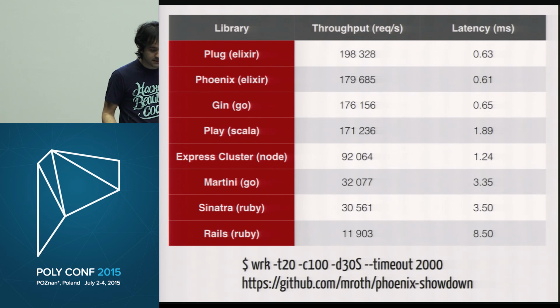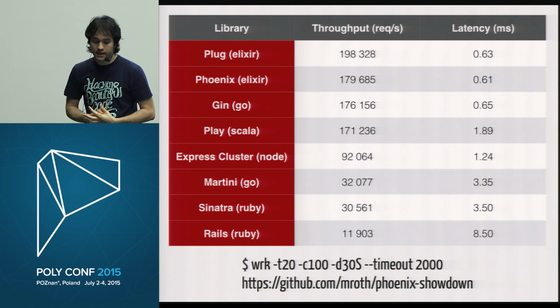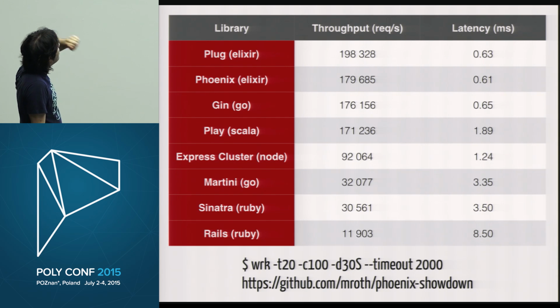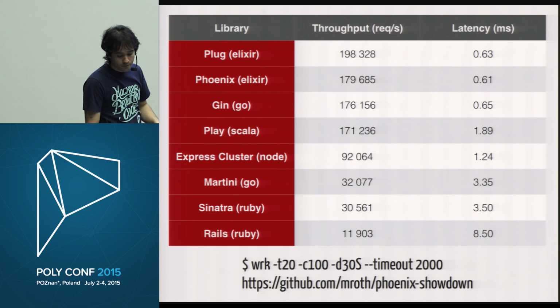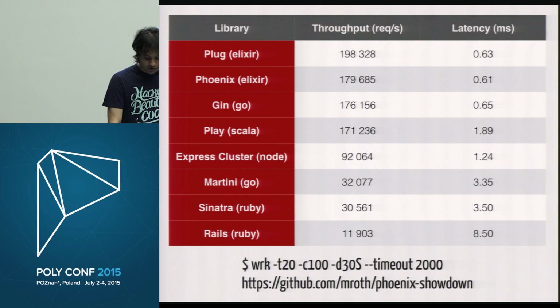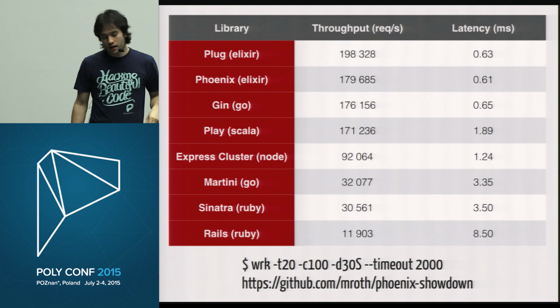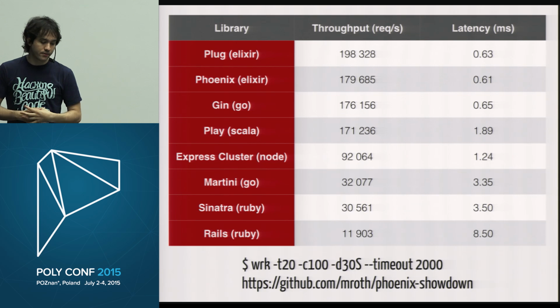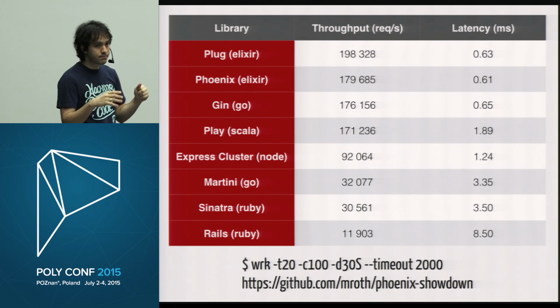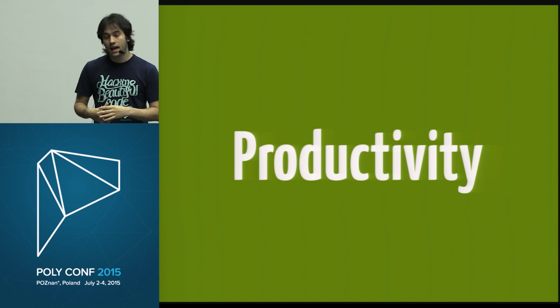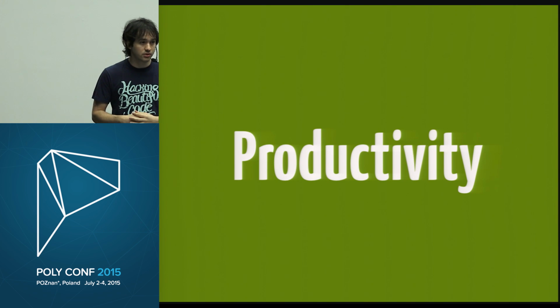And that's really good. It means that when you come and you add your code, it's not going to go much lower than that. So for Phoenix, we're about 180K requests per second. And this is on a machine with 10 cores. You can check the URL for more information. Cool. I don't want to go very long about performance because what I really want to talk about are the other two things: being productive, and writing reliable software.